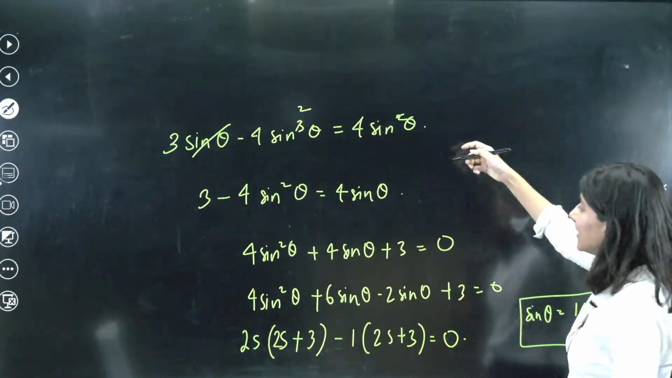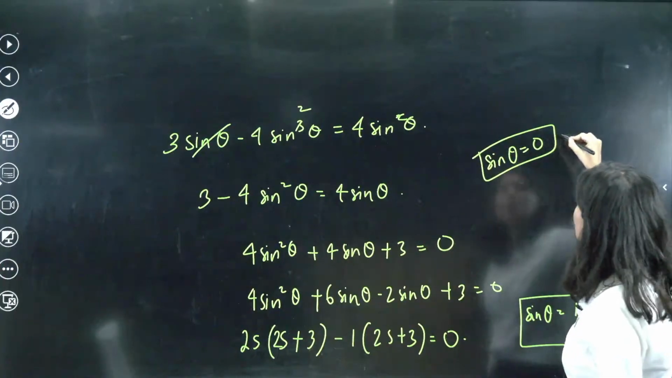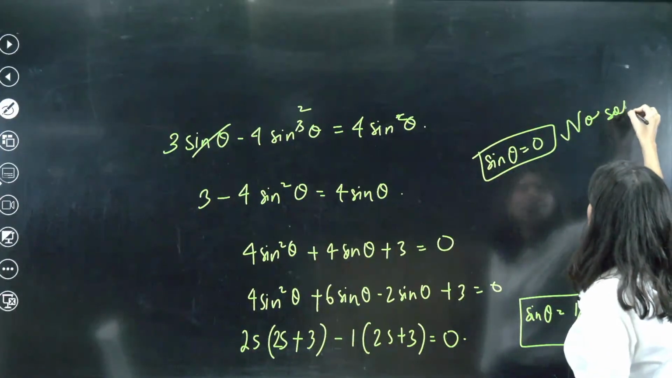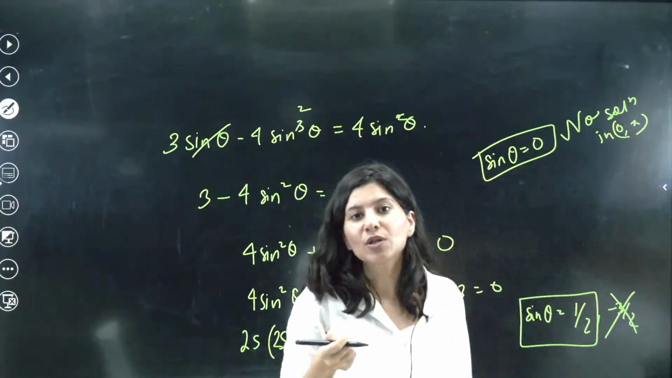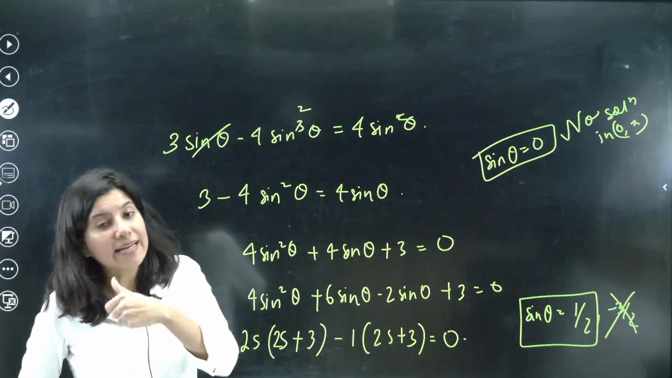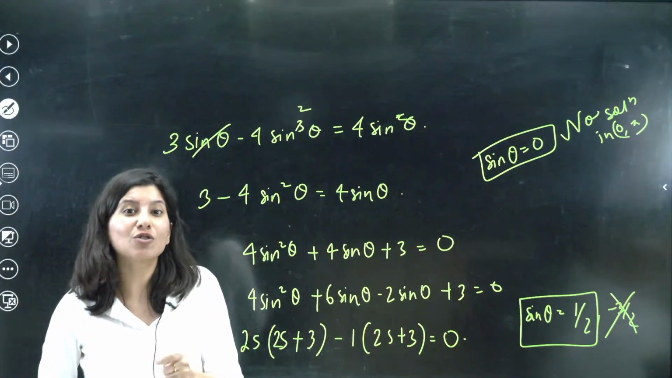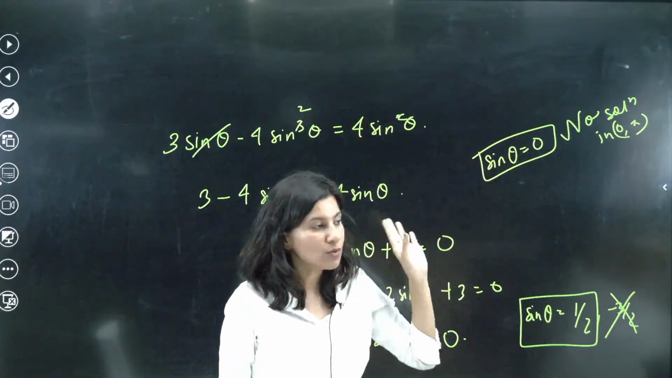So we are also getting sin theta equals 0. Now sin theta equals 0 has no solution in 0 to pi. In 0 to pi no solution, because sin theta becomes 0 at theta equals 0, and next it will become 0 at theta equals pi. Both are not available because of the open interval, so this is giving me no solution.